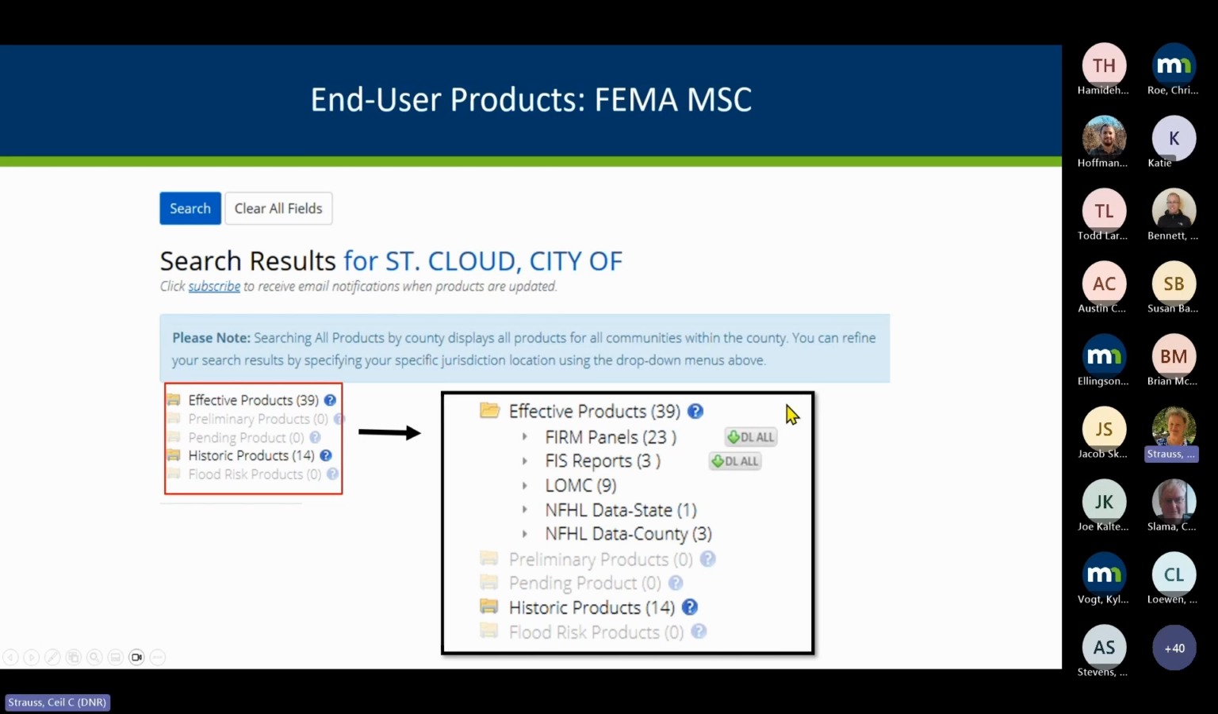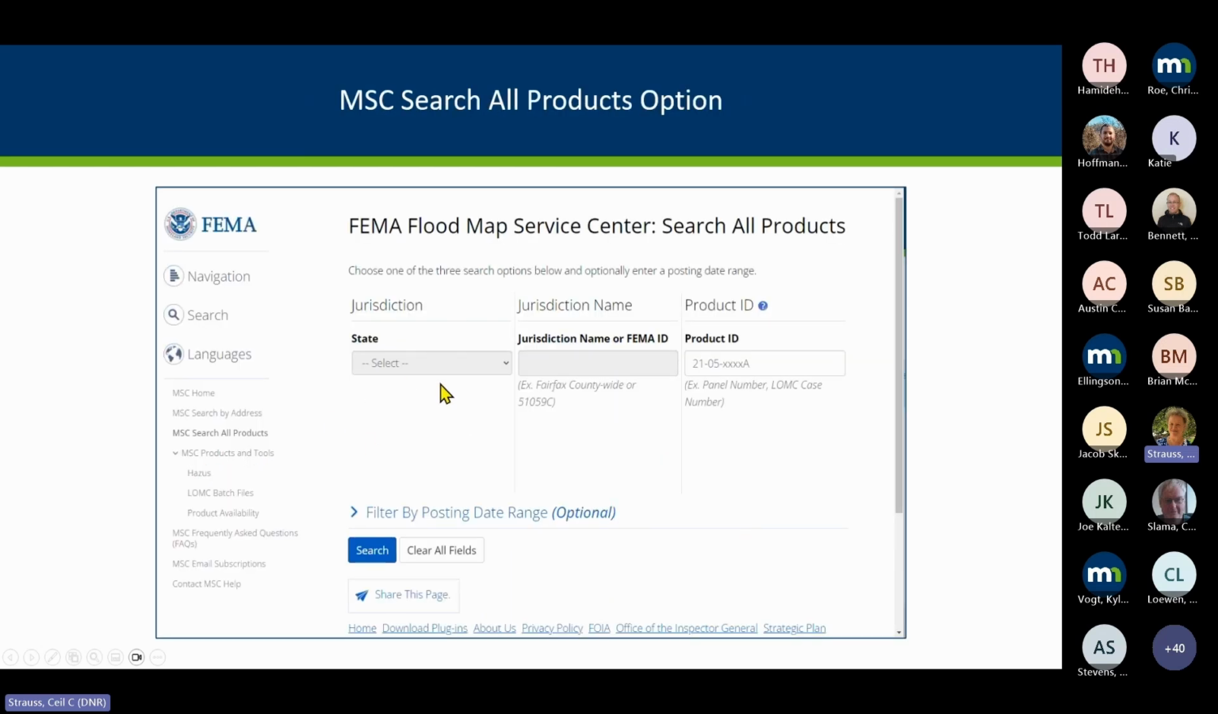So if you expand those effective products, then if you want to get a copy of your flood insurance study report, if you want to see some of the panels, if you want to look at letters of map change, those LOMAs, LOMA-Fs, or if you want to get the GIS layer for the county, you can expand these and get those. As I mentioned, if you go to the main search part, you can drill down to the community and hit search and see those. If you're looking for a particular case number, you can put that case number in this product ID